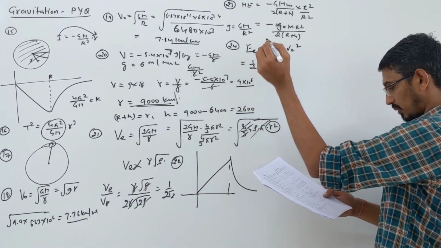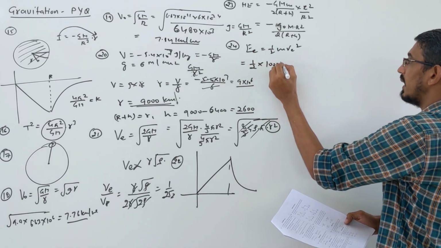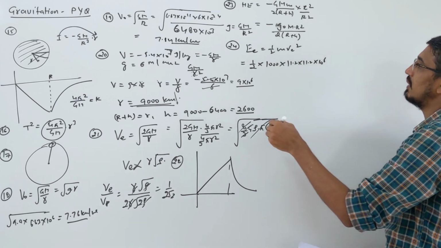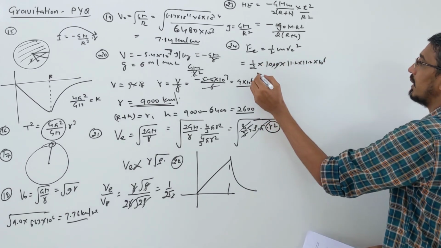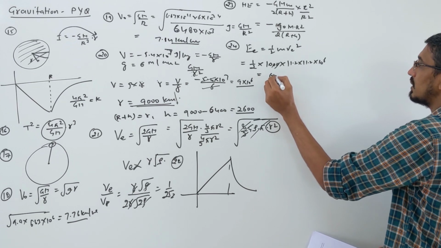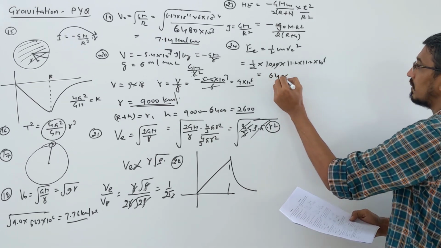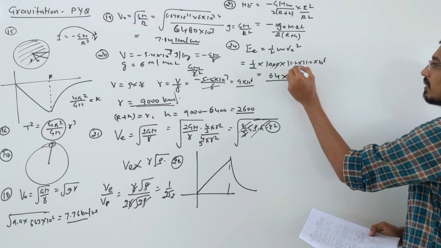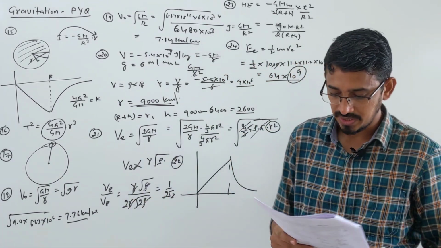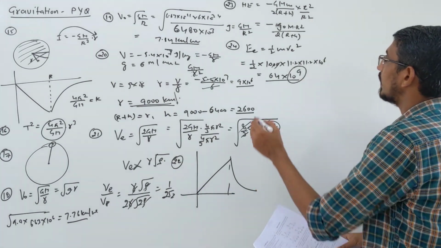Half, mass is given to you 1000, escape velocity 11.2 into 11.2 into 10 power 6. So this becomes 1, 2, 3, 10 power 9. And 121 is around 63 or 64. What option they gave? Like 64 into 10 power 9. 10 power 9 is called giga, right? So the answer will come 64 gigajoule.